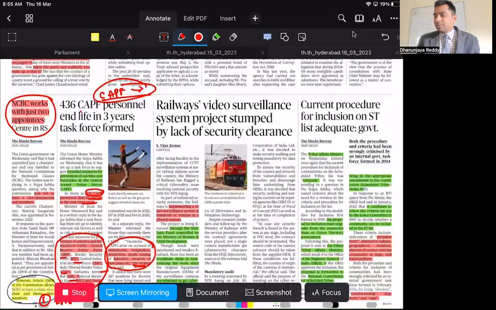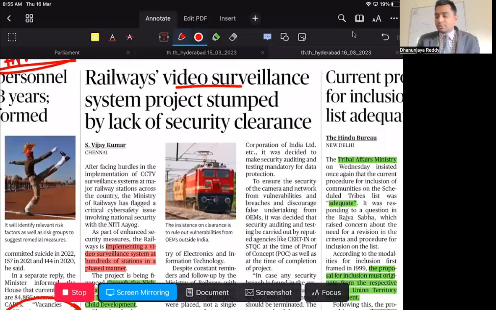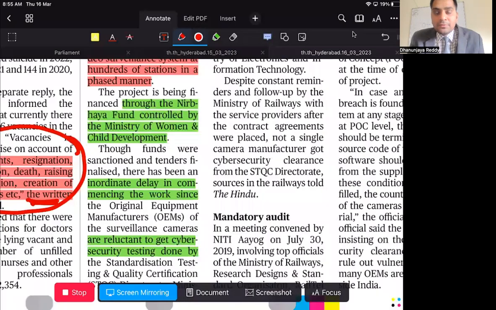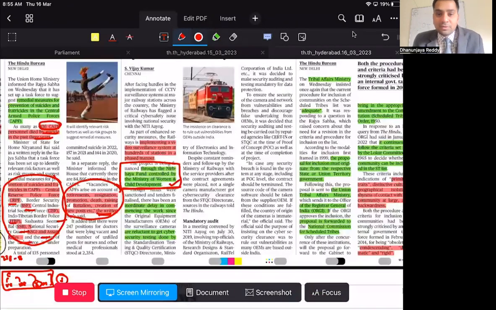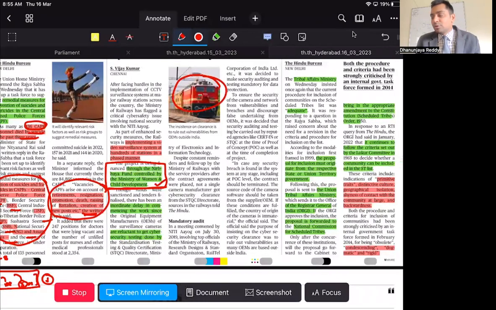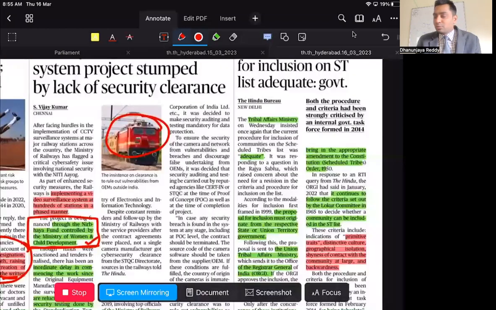Now Railways is developing a video surveillance system project. What is this? Every railway platform in India is going to be under CCTV surveillance. For this, the Railway Ministry is utilizing the Nirbhaya funds, which you have to remember. The funds are coming from the Nirbhaya Fund, which is controlled by the Ministry of Women and Child Development. Though they have released the funds, the installation of CCTVs in the trains as well as on the platforms is going to be very late because of lack of security clearance.